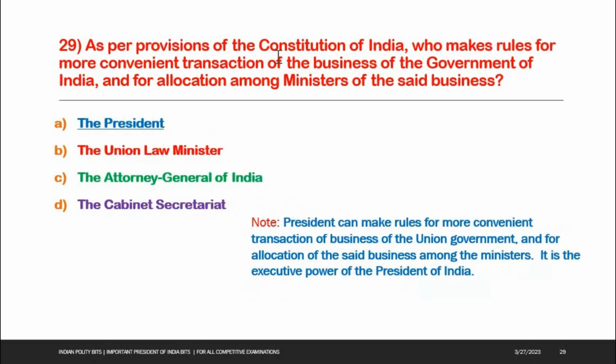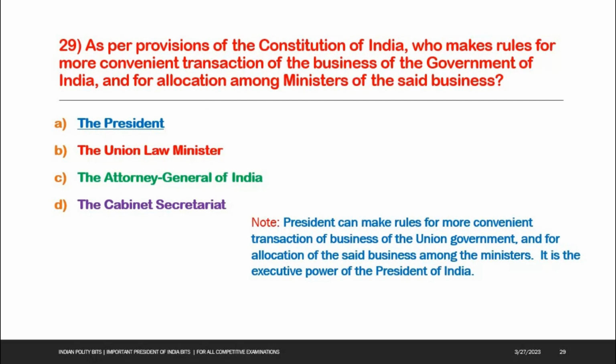Next one, as per provisions of the Constitution of India, who makes rules for more convenient transaction of the business of the Government of India and for allocation among ministers of the said business? Options: A. The President, B. The Union Law Minister, C. The Attorney General of India, D. Cabinet Secretariat. Option A is the right answer, the President.